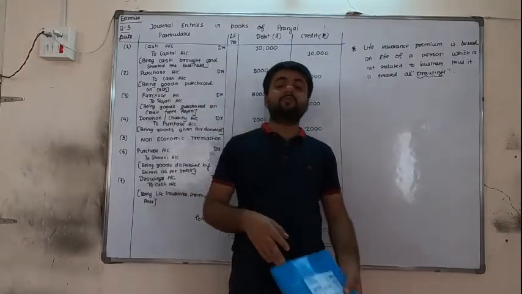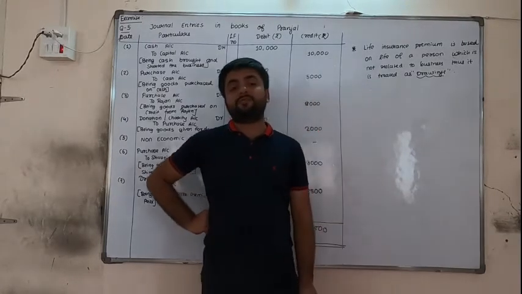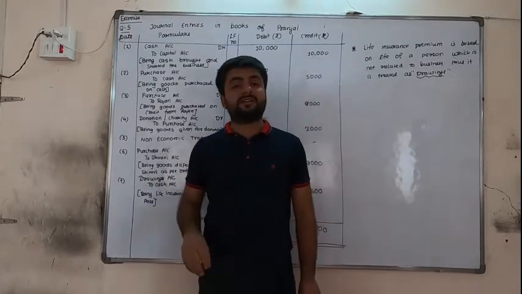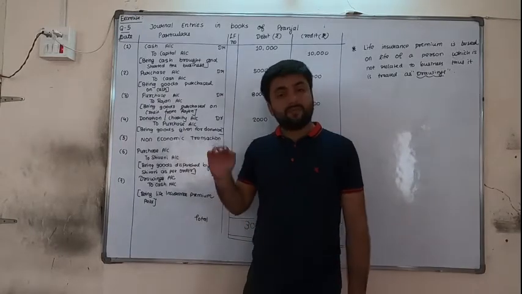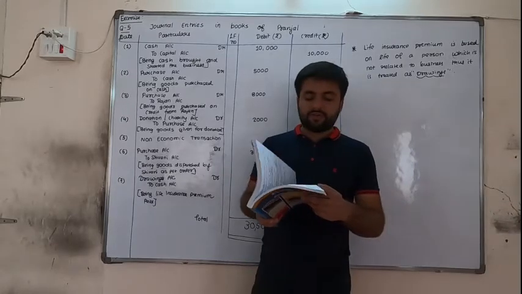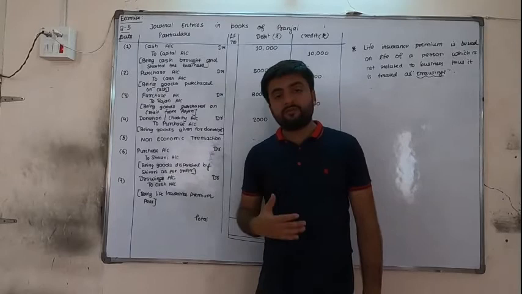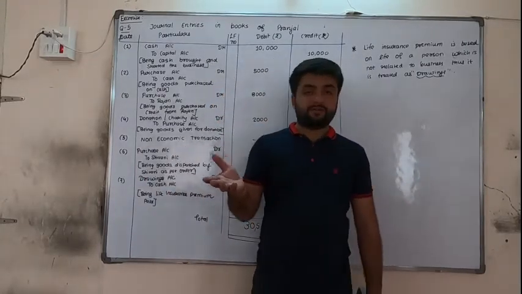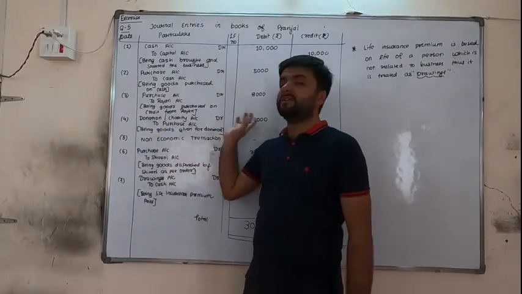Again we are purchasing the goods on credit from Rajan. Now here again we are purchasing the goods, so purchase should be debited because goods are coming in. But we are not paying any cash, Rajan is just giving the goods, so Rajan is the giver, so purchase debit to Rajan account. If you have paid then cash account, if you have not paid then party's account. Goods of 2,000 given for donation. These are outward of goods. When there is outward of goods, always purchase is credited and on the debit side what we have done, we have given the goods as donation. So donation or charity account debit to purchase account.